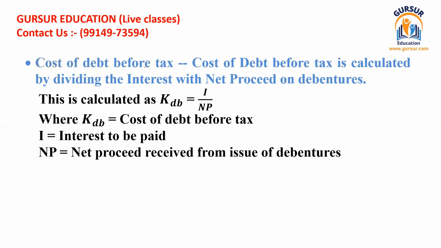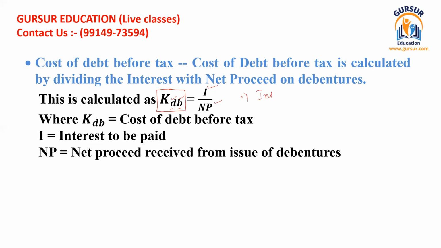The first can be cost of debt before tax, and the second shall be cost of debt after tax. So cost of debt before tax is calculated by dividing interest by the net proceed of debenture. I hope you understand the point. So how we shall write? We shall write cost of debenture as KDB. Here D stands for debenture, B stands for before tax. And how is this calculated? This is calculated as interest divided by net proceed.